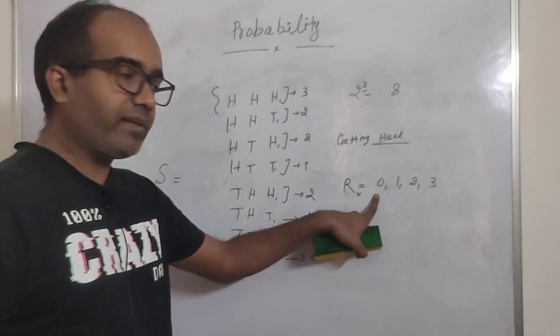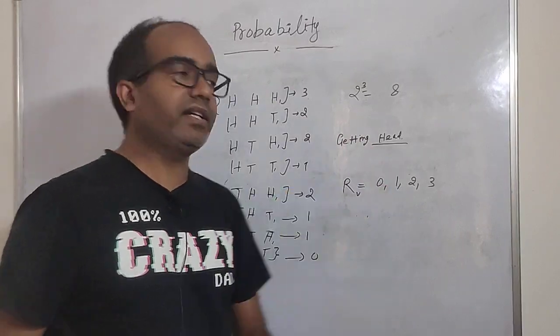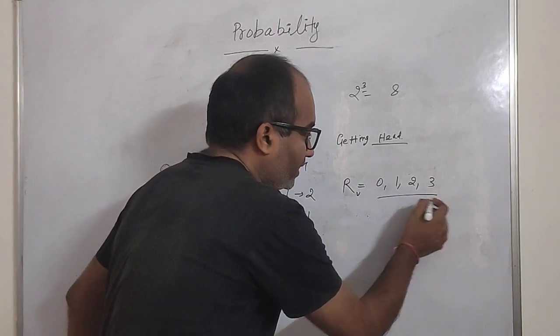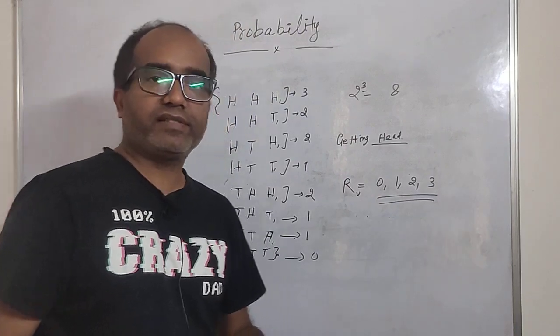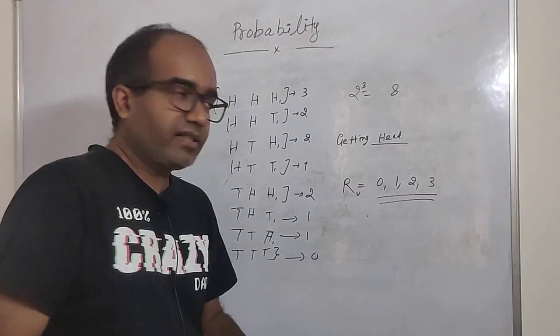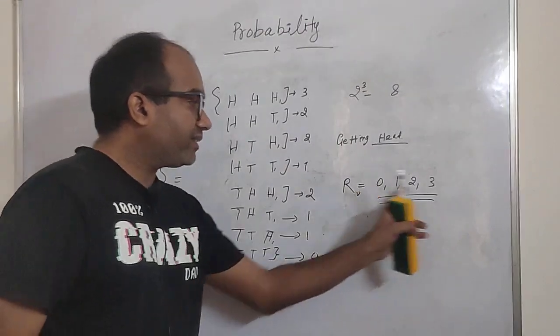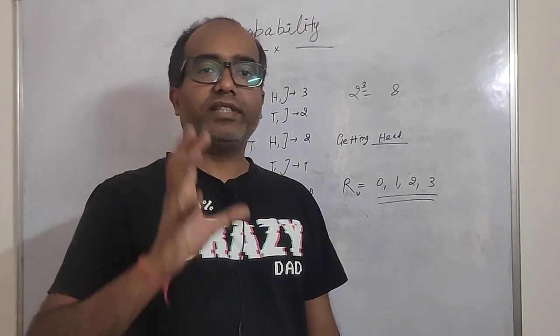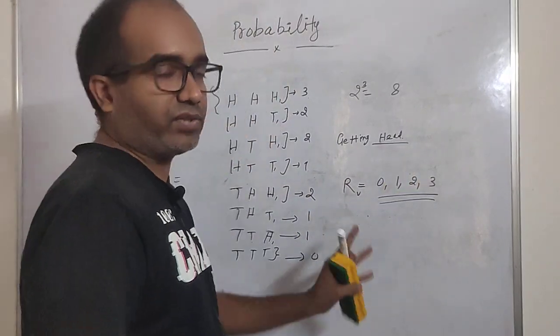So all the possibilities for getting head fall under this set of values, right? 3 times head, 2 times head, 1 time head, and no head at all.